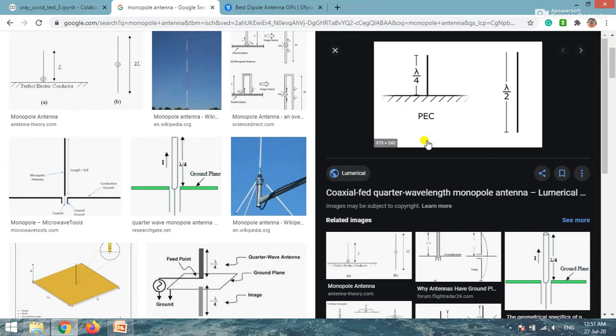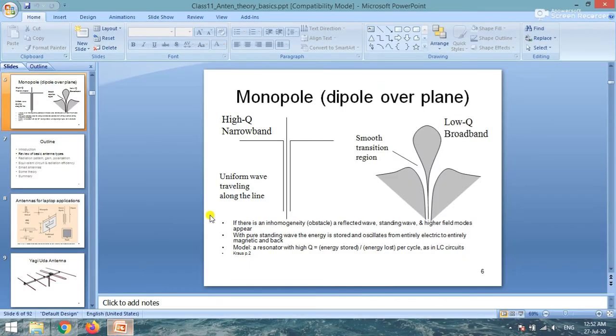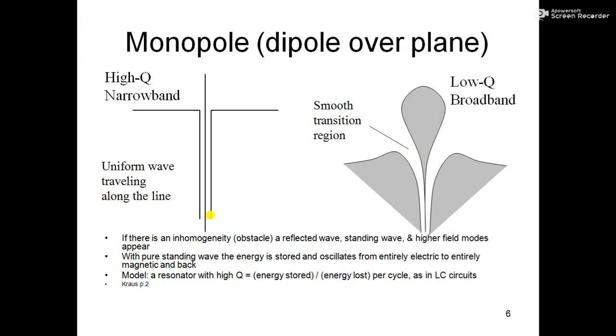So if we have, like, this is a tube light, so this is a long tube light, and this is a short tube light, right? So if we have a short tube light on the top of a mirror, then on the mirror there will be another tube light. So this is one tube light, and on the mirror there will be another tube light. So this will give you almost as much power or as much radiation or as much light as this long tube light. So this is the basic fundamental concept of monopole antennas.